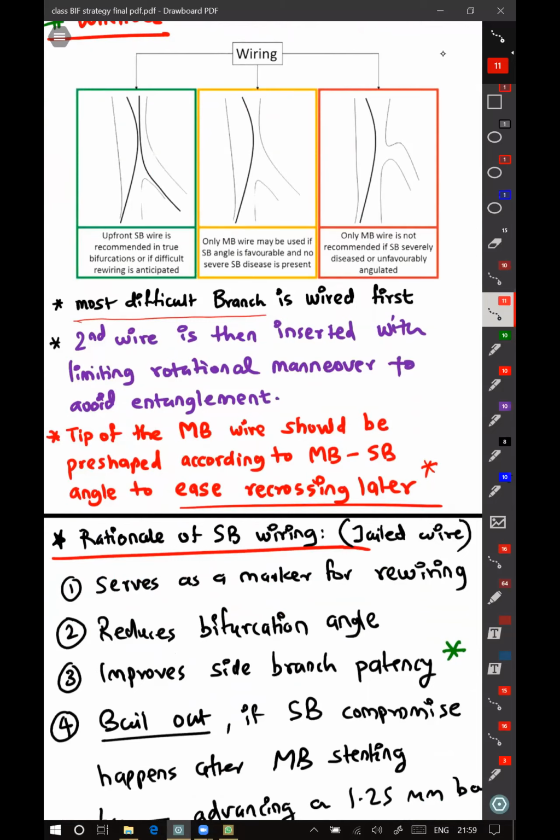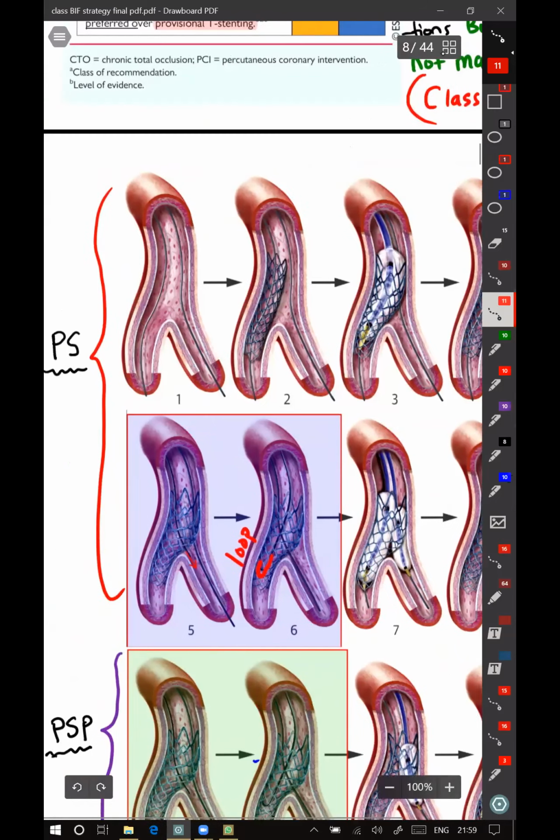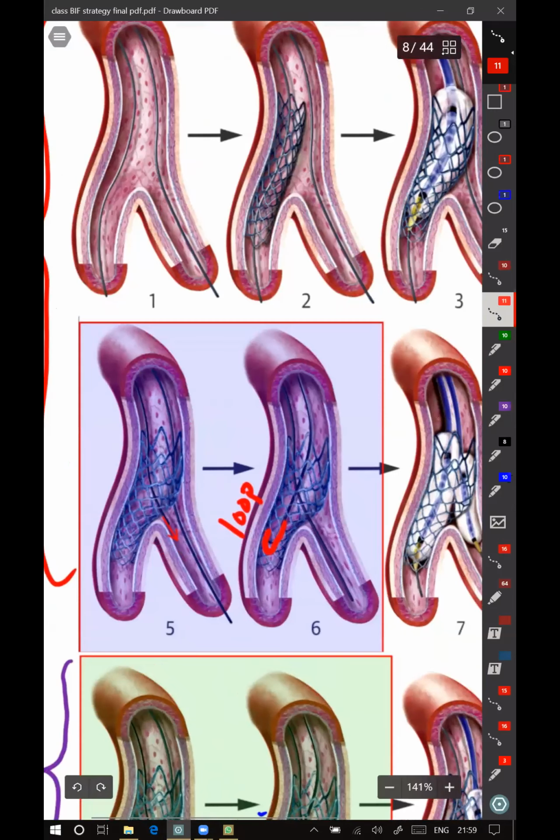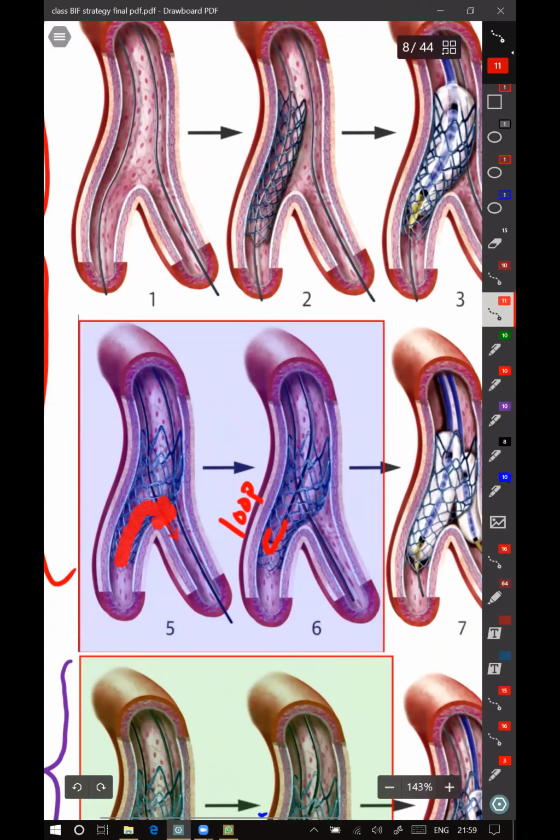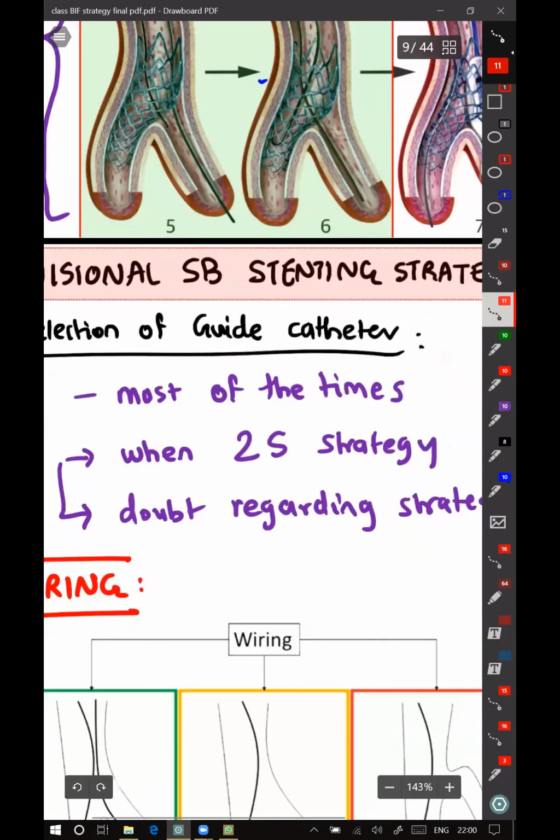And the tip of the main branch wire should be pre-shaped according to the main branch side branch angle to ease recrossing later. As I mentioned here, after doing a POT, we are crossing the main branch. We are taking the main branch wire into the side branch. So while doing that, we don't have to come out entirely and reshape the wire again and put it. While putting this wire inside only, we have to shape it like what is desired. So we just have to pull the wire up and again negotiate it towards the side branch. If we have pre-shaped it before inserting the main branch wire, then that is possible. That is what they say.